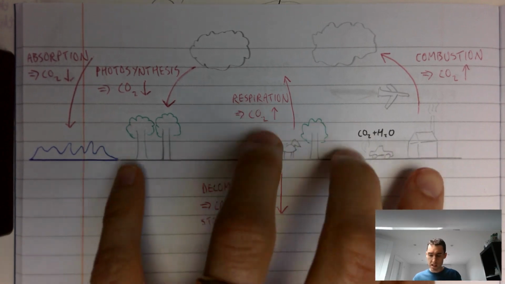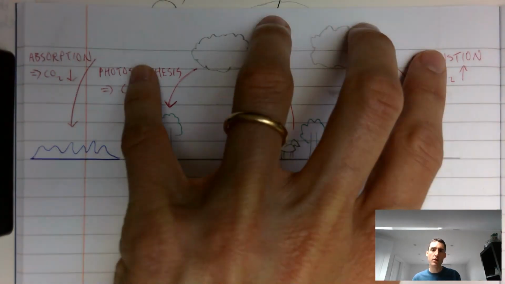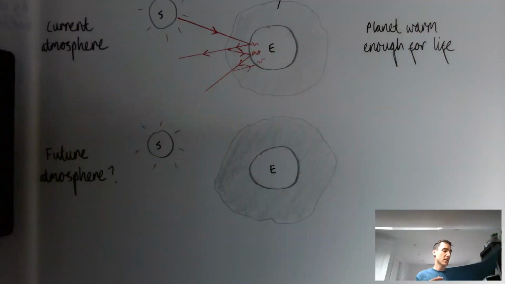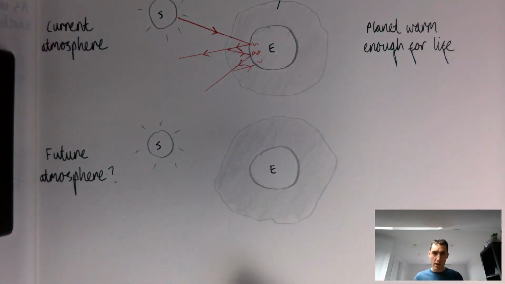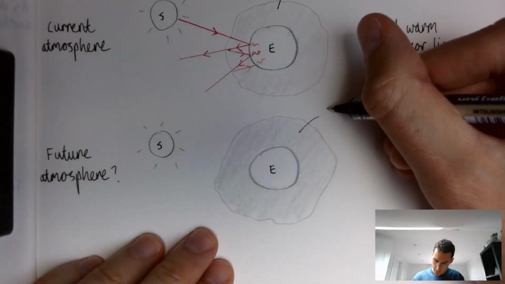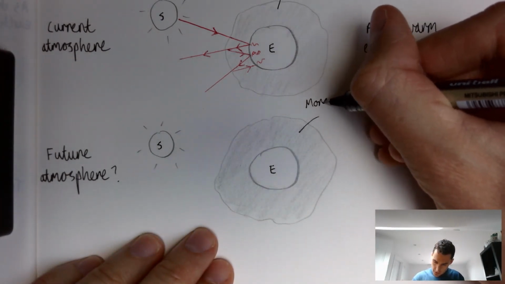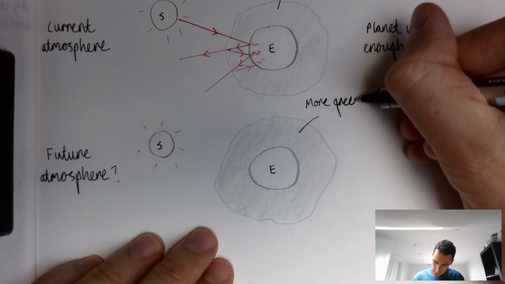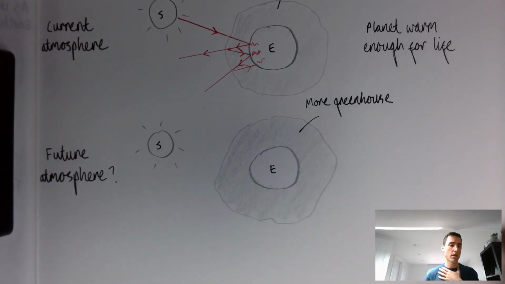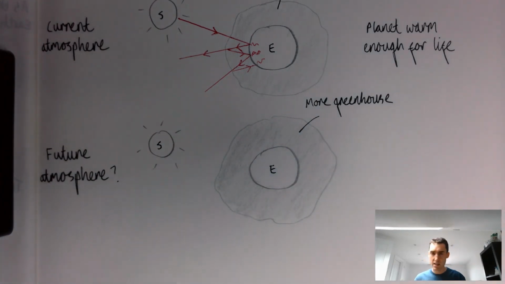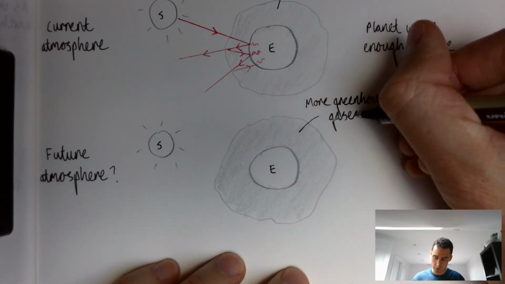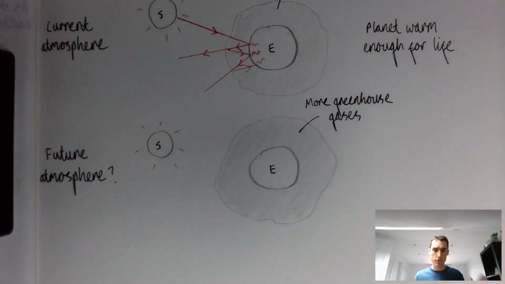But all of these things are contributing to there being more carbon dioxide and indeed other greenhouse gases in the atmosphere. So what we want to do is say, well, in the future we might have this atmosphere where it's not just a small amount, let's put more greenhouse gases. And again, it's worth mentioning to students, we're not going to get to the stage where we're like Venus and our atmosphere is mostly carbon dioxide. That's not going to happen anytime soon, because the temperature would be way too hot for any life.